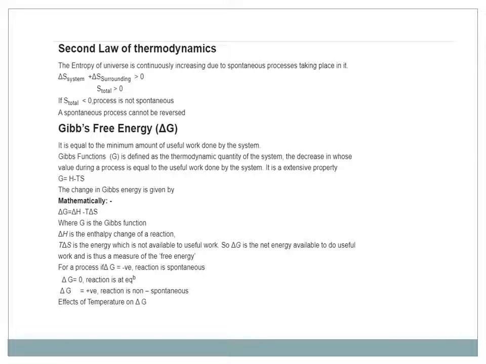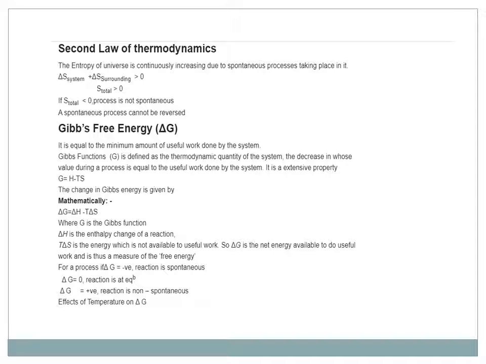Second law of thermodynamics: the entropy of the universe is continuously increasing due to spontaneous processes taking place in it. Delta S of system plus delta S of surroundings is greater than 0. So total entropy will be greater than 0. If total entropy is less than 0, the process is non-spontaneous, meaning it cannot take place by its own. A spontaneous process cannot be reversed.